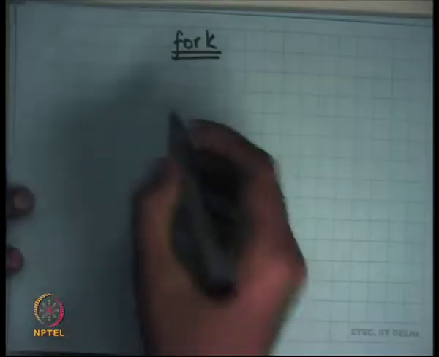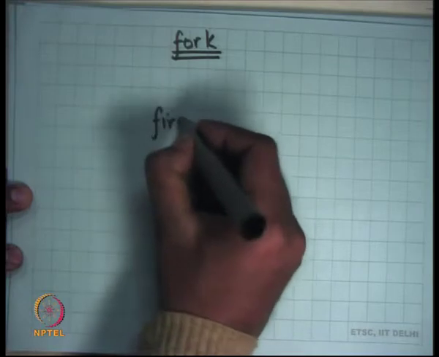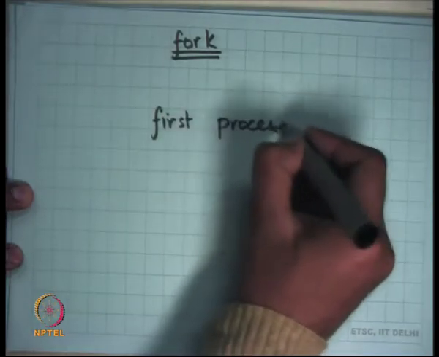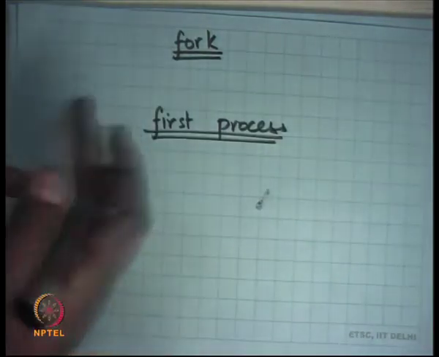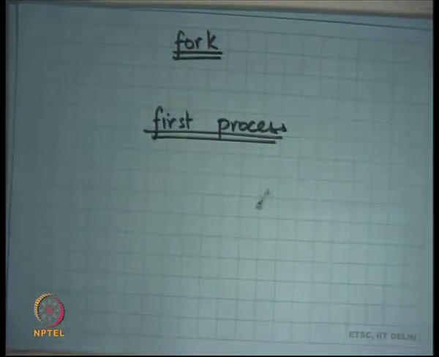As I said, once a process has been created, in future all new processes are created using fork, except the first process, right? So the first process is special, and that's something that's created by the kernel, right? So the first process will be created by the kernel, and what the first process is going to do is exec, let's say, some command, and so you're going to see a shell on the console, and you can now type commands and execute more forks and more execs. Right? That's how it typically works.